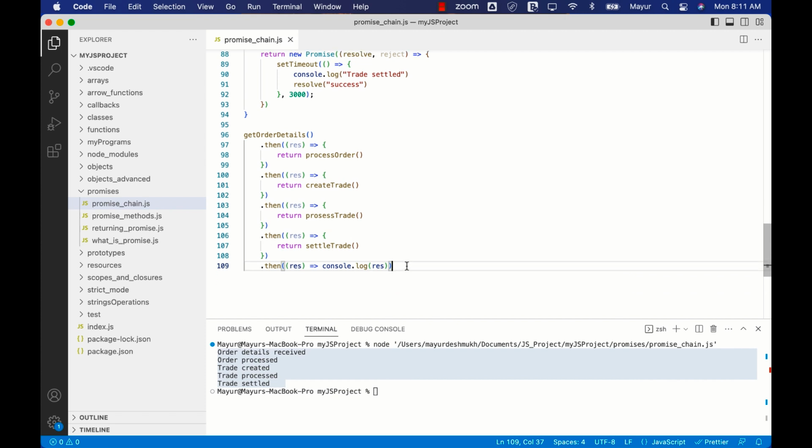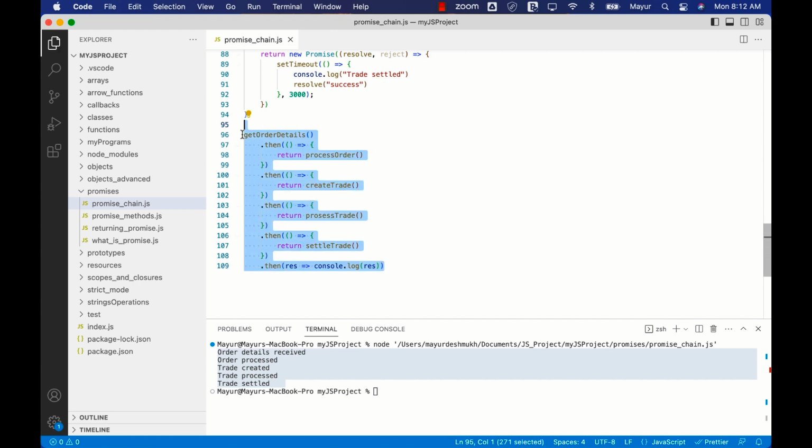Console.log and whatever result we get finally. Okay, and if you want to avoid these because we are not really using this parameter, we can avoid this and also get rid of these parentheses because they are not really needed for a single parameter. Okay, as simple as that.